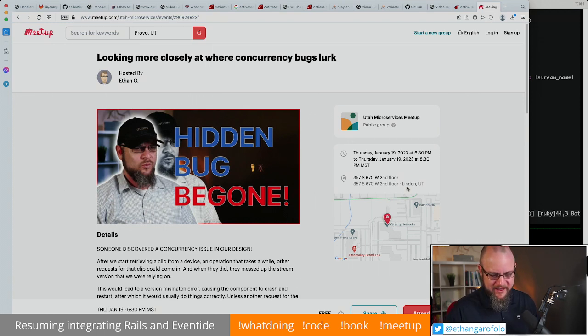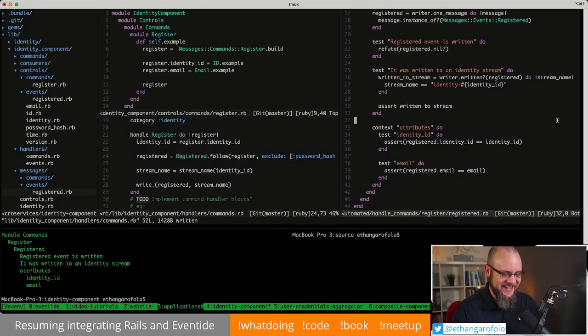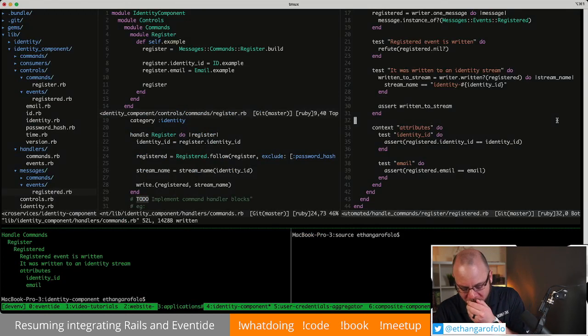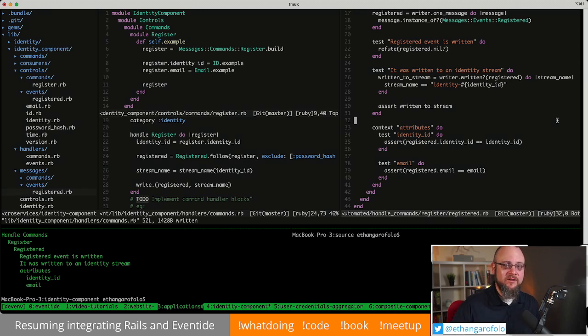Yeah, so we were just working on the identity component, because we got the Rails thing working. Am I happy with the way that it turned out? Not sure. It's not how I would love it to be, but I don't know how much of that is the way I did it isn't good versus just the frustration with how to make it work with Rails. Anyway, with that done though, we now have the Rails app writing the register command. And now it's time to flesh out the identity component to actually process that command. And that's what we're doing.